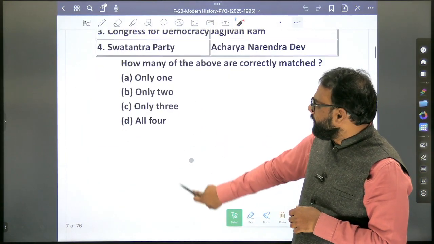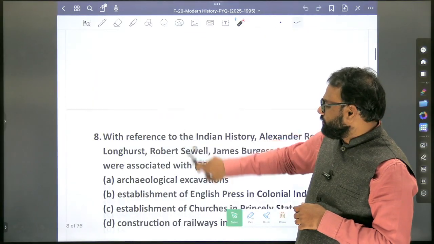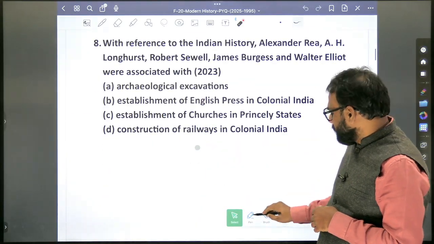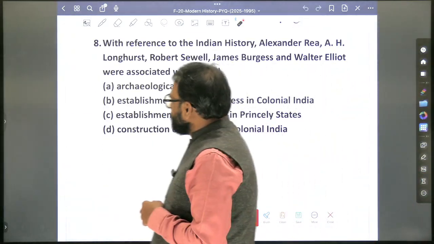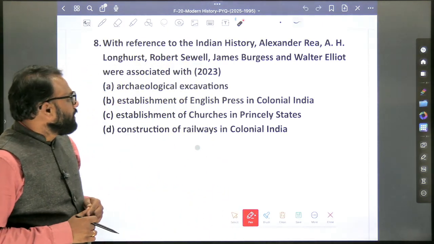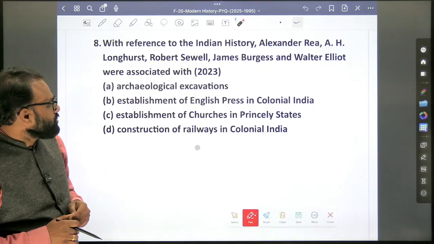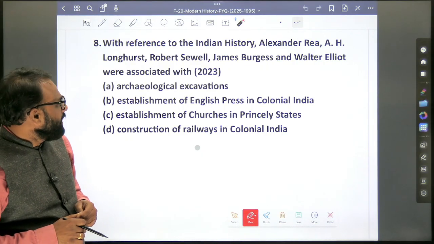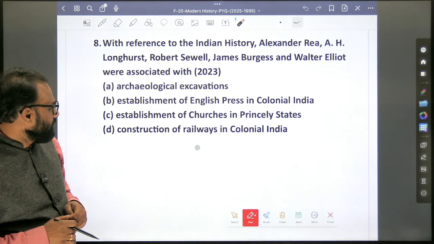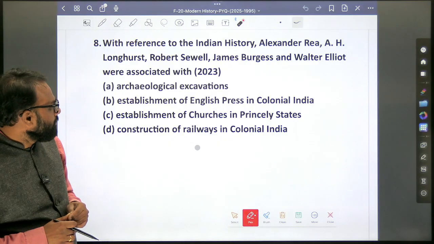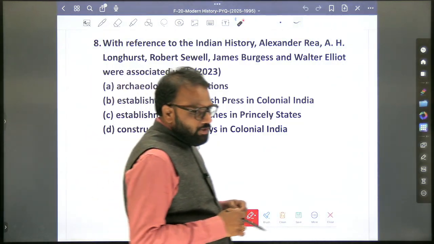What's the answer here? Only two. So with reference to Indian history, Alexander H. Longhurst, Robert Sewell, James Burgess and Walter Elliot were associated with? What's the answer? Archaeological excavations?